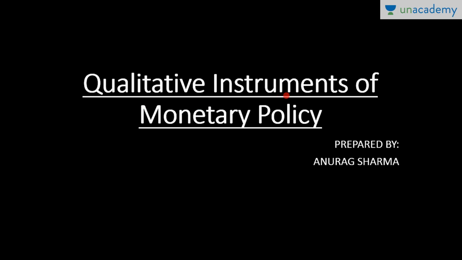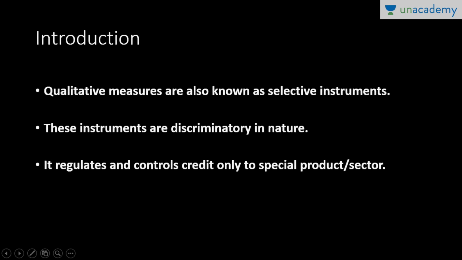Now, what are qualitative instruments, guys? Qualitative measures are also known as selective instruments. So, it is very self explanatory that these instruments are discriminatory in nature, unlike quantitative instruments, those are non discriminatory in nature.